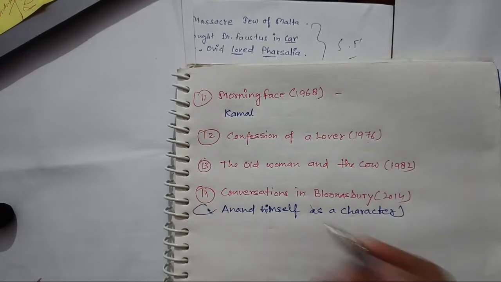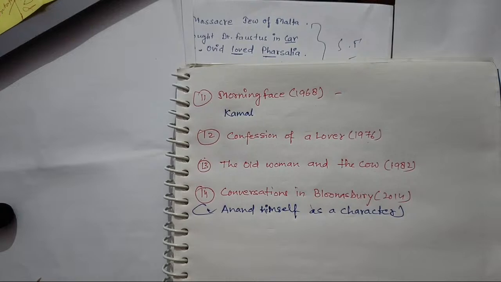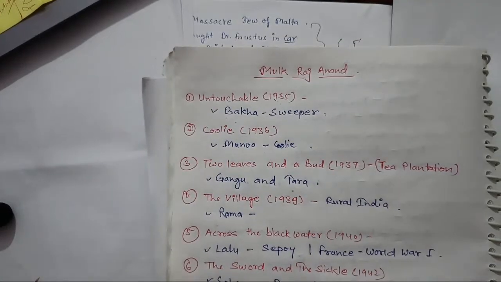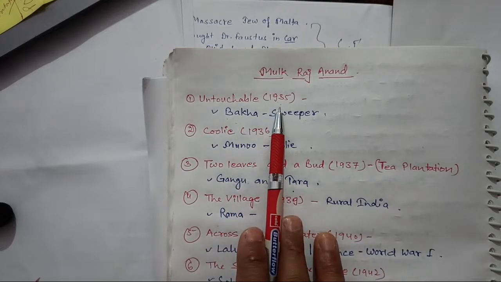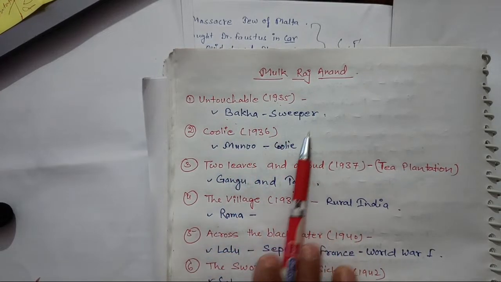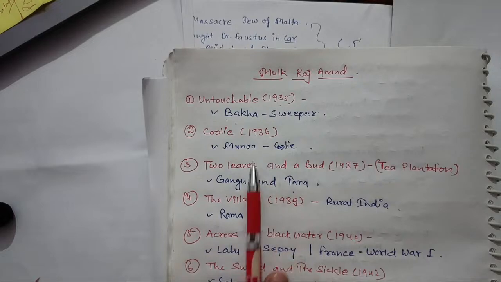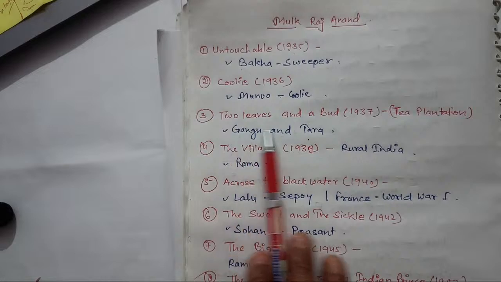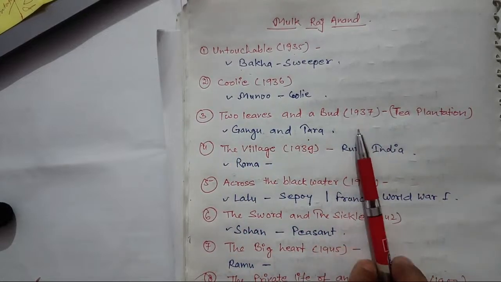Okay, hopefully you have written all these works, and we will create a shortcut to remember all these works in another video, not in this one. I will end the live class with a revision part. Untouchable, we wrote 1935. Bakha, Sweeper. Coolie, 1936. Munoo was the character. Coolie, he was a coolie. And Two Leaves and a Bud, 1937.